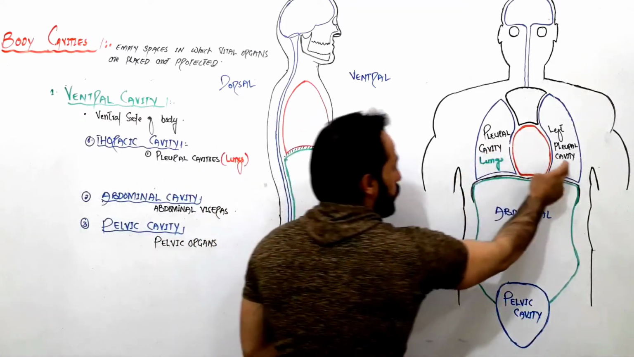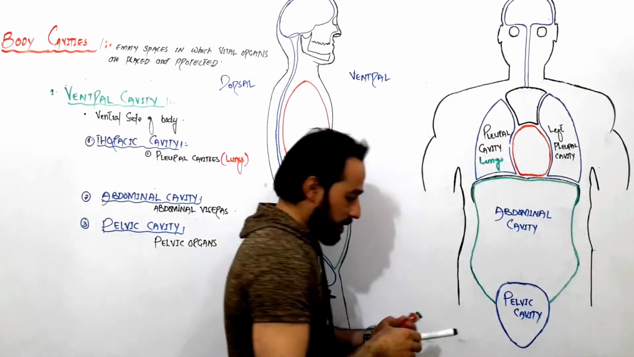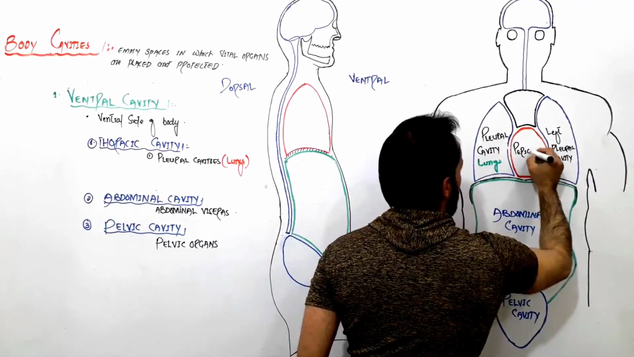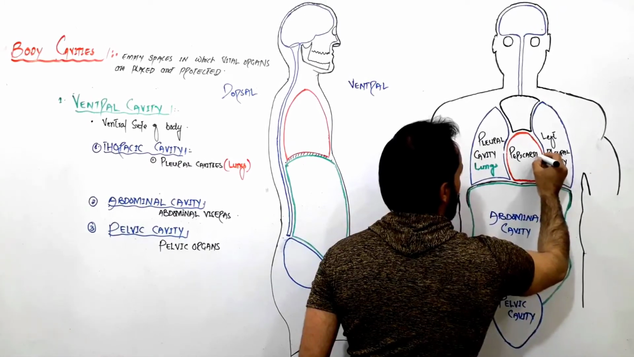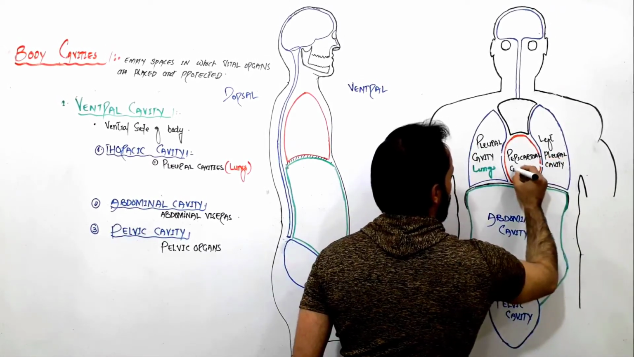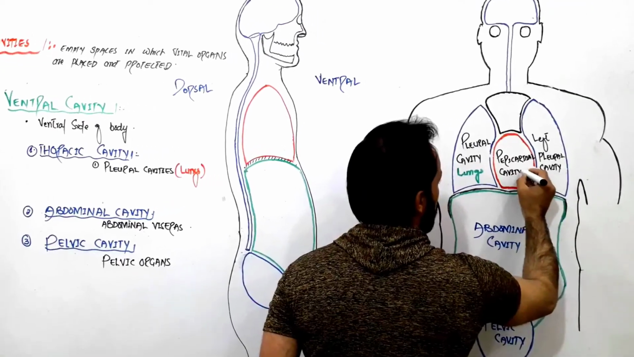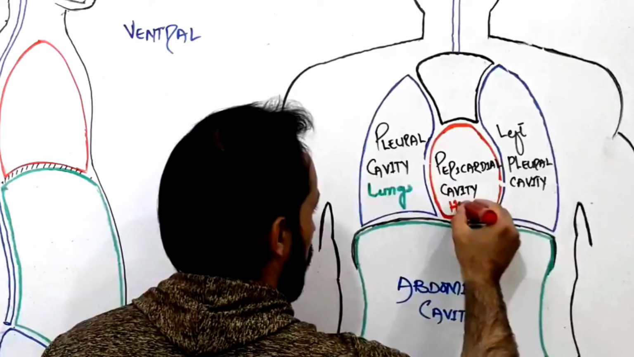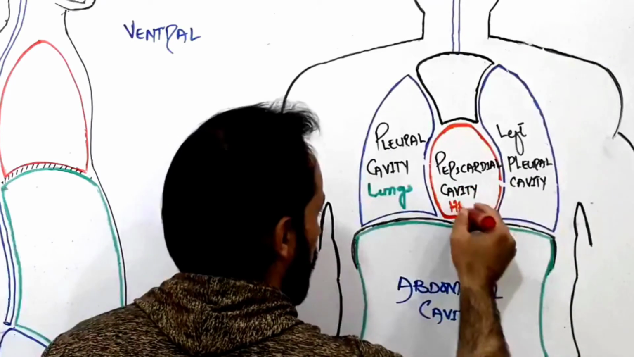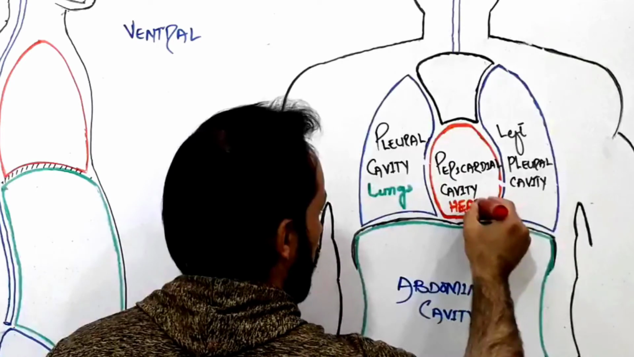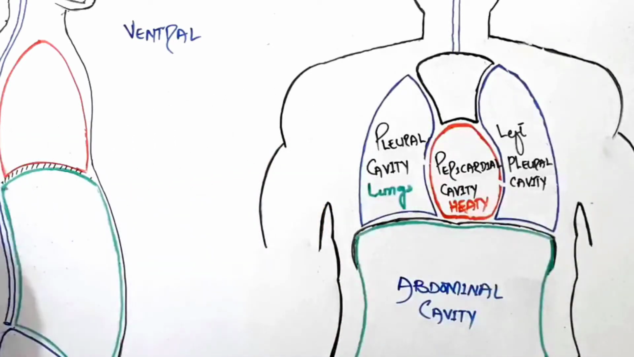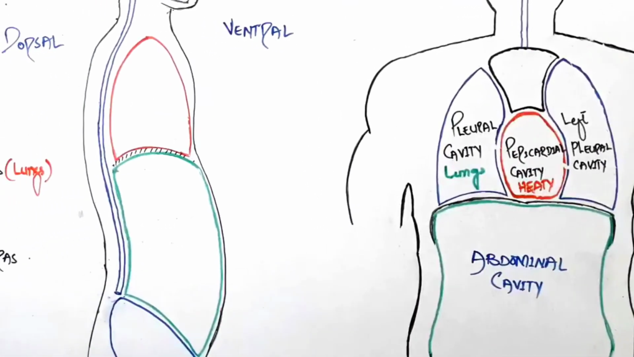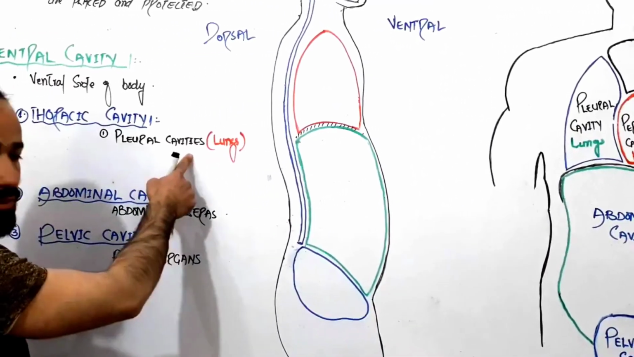Then, in between the 2 pleural cavities, we have the pericardial cavity, right? So this is our pericardial cavity. Pericardial cavity is the cavity in which your heart is located, right? So here our heart is located, and this pericardial cavity is surrounded by pericardial membrane, right? So this is the cavity for the heart. So in the thoracic cavity we have 2 right and left pleural cavity.